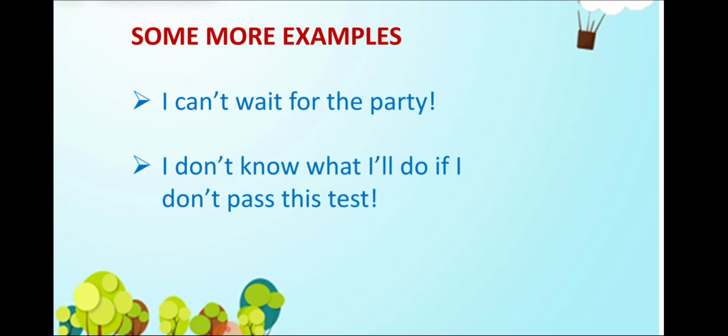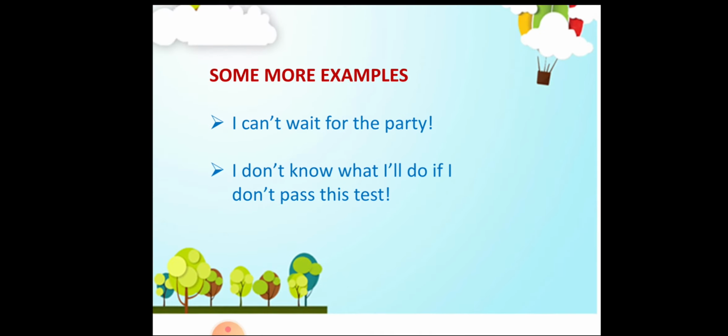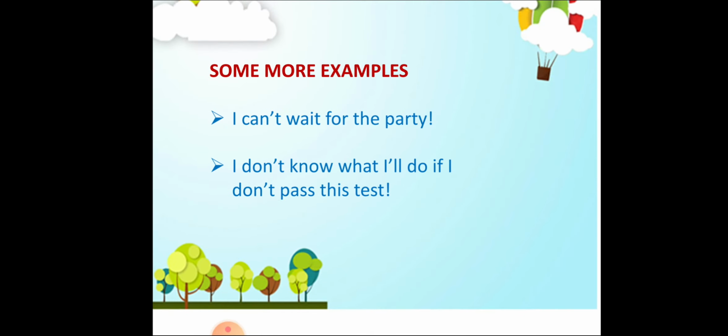Some of the examples are, I can't wait for the party. I don't know what I'll do if I don't pass this test. So here the feeling of excitement is seen in the first sentence, where the person doesn't want to wait for the party because he is so excited for the party. In the second sentence, he is worried what would happen if he will not pass the test. So these are some of the types of sentences.